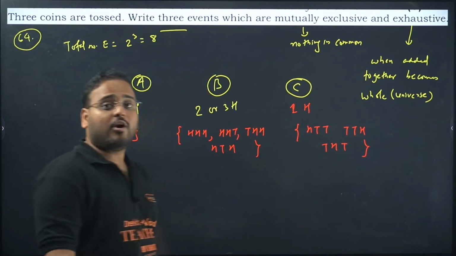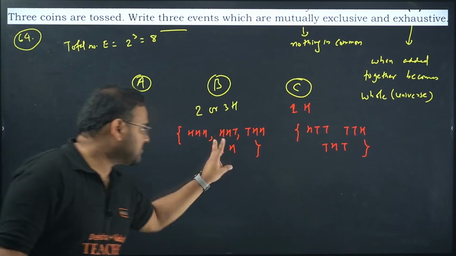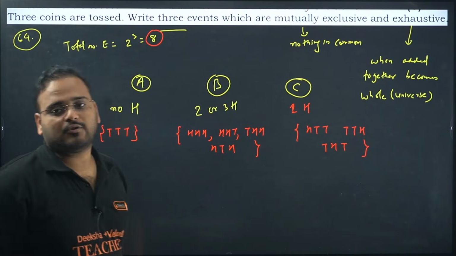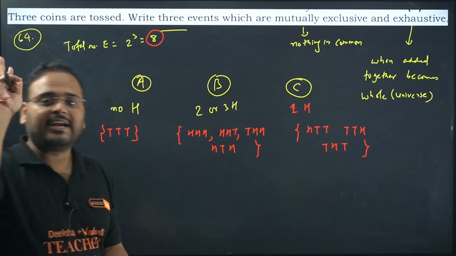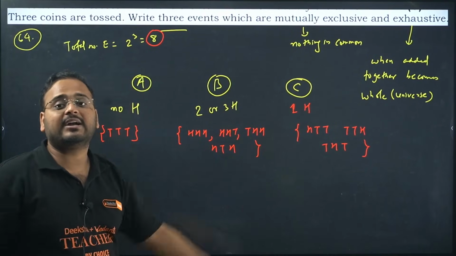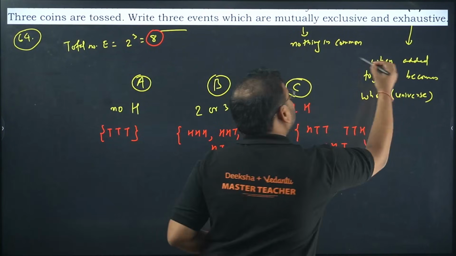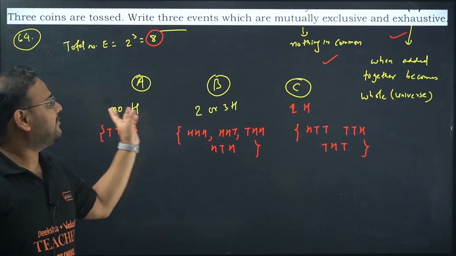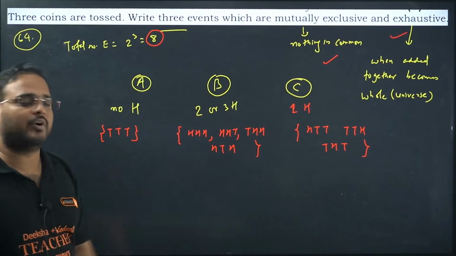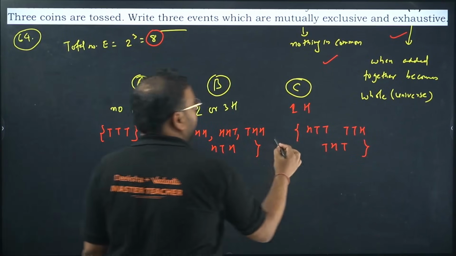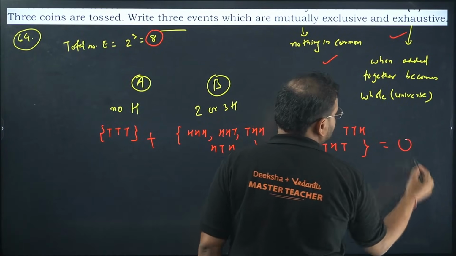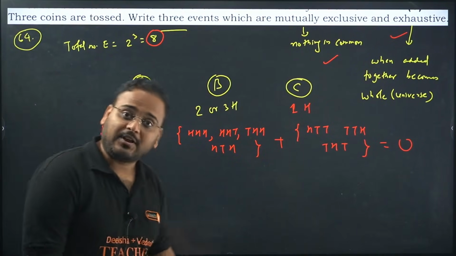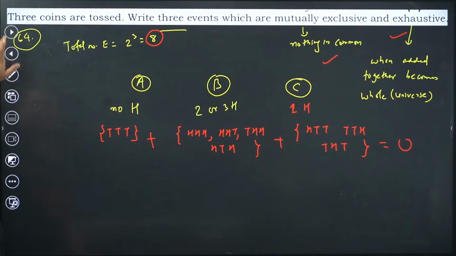Count. The total will always be equal to 8. 3 plus 4 is 7, plus 1 is 8, and the total is 8. These events of getting no head, getting 2 or 3 heads, or getting 1 head are mutually exclusive and exhaustive. They have nothing in common, and when you take them together it becomes the universe, all the 8 at the same time. Making sense? Good? Happy? 64 is done.